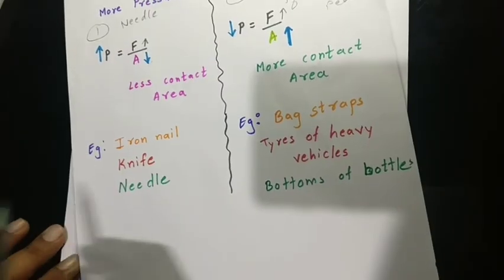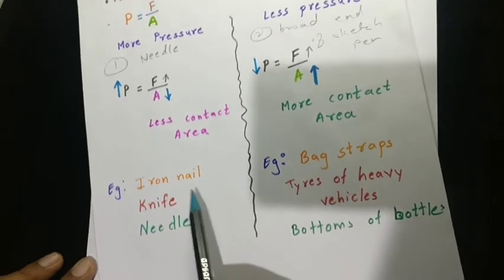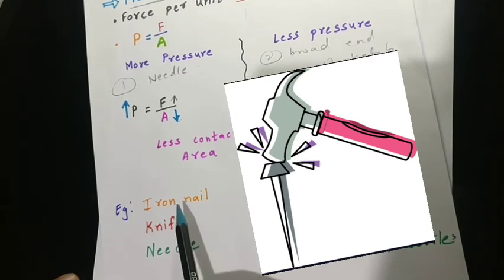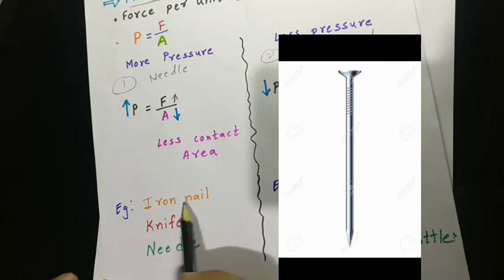Like this, there are many other examples I have listed here, like the iron nail. You must have seen an iron nail. We insert that iron nail in a wall to hang any frame or any handle. If you want to hang something, then we need to take help of an iron nail.